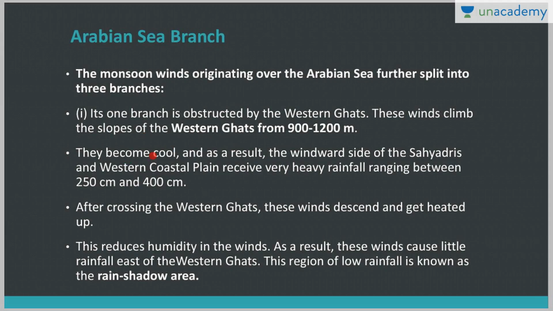Okay, so in the first branch the winds are crossing over the slopes of the Western Ghats. They become cool because of the Western Ghats. The windward side of the Sahyadris and the western coastal plain receive very heavy rainfall because they lie on the windward side, and the rainfall ranges between 250 to 400 centimeters. After crossing the Western Ghats, these winds descend and get heated up, so that reduces the humidity in the wind, and as a result these winds cause little rainfall east of the Western Ghats. That is known as the rain shadow area.